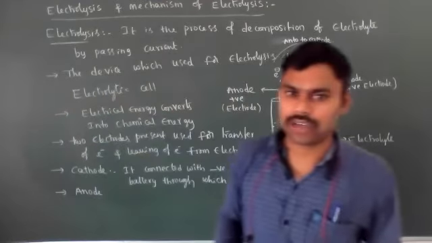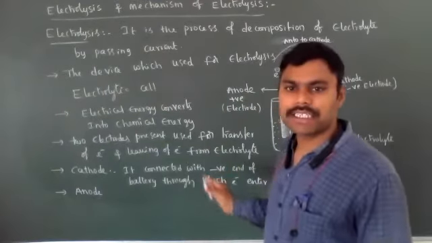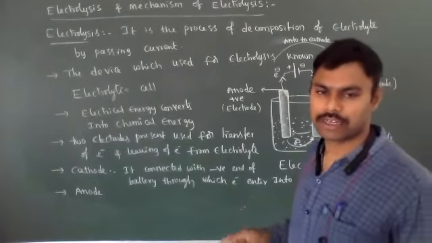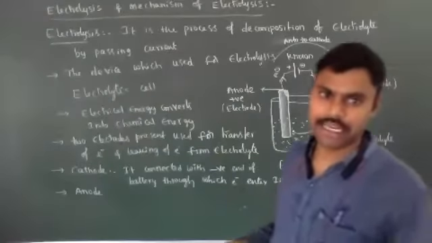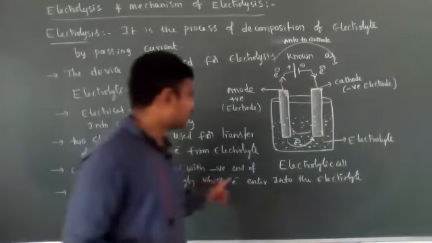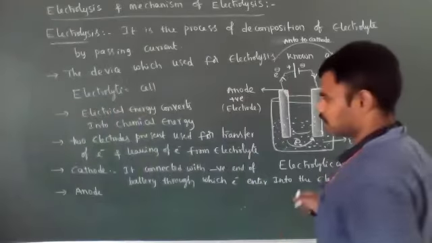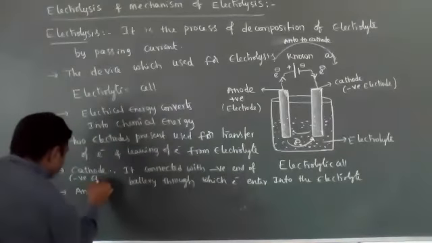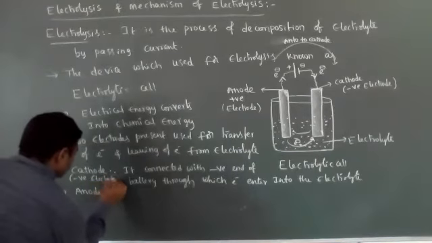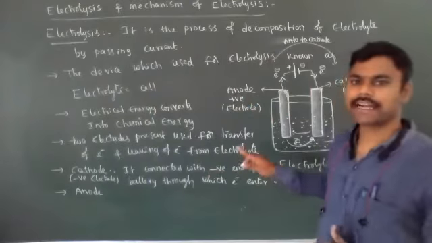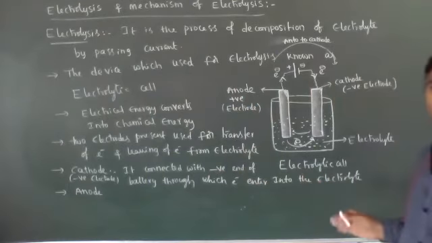So how do the electrons enter into the electrolyte? Through the cathode side. Cathode is a negative electrode. It is connected with the negative end of the battery through which electrons enter into the electrolyte.